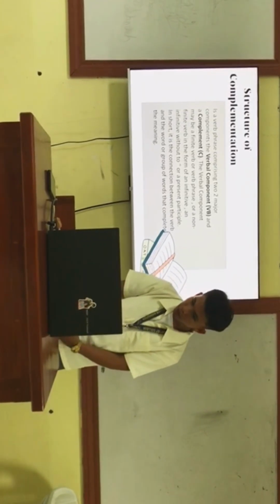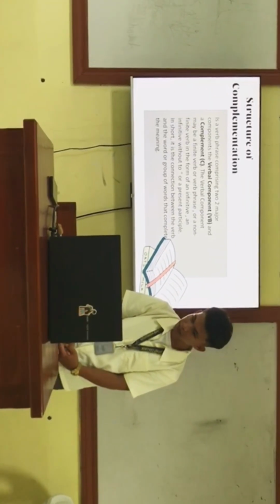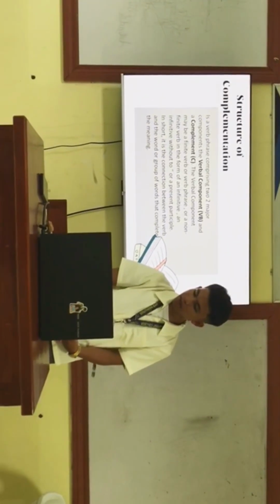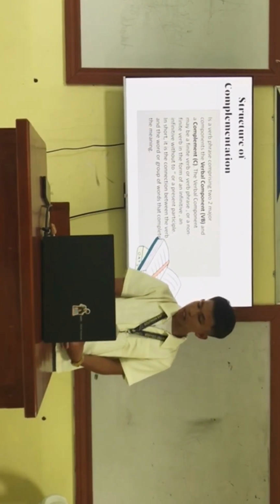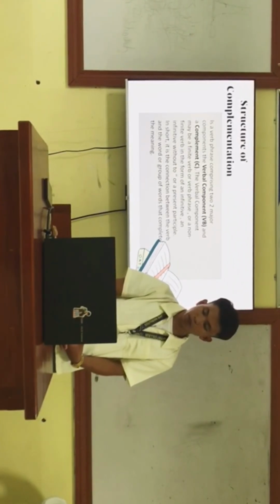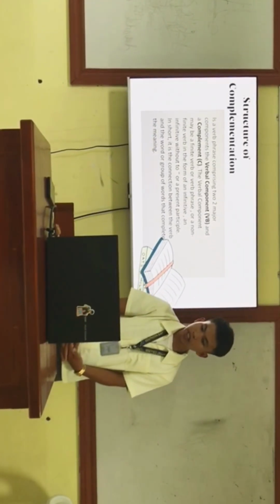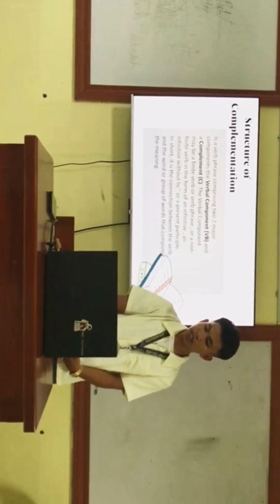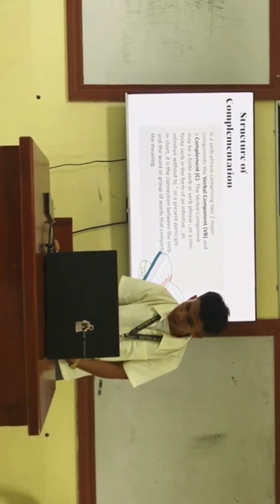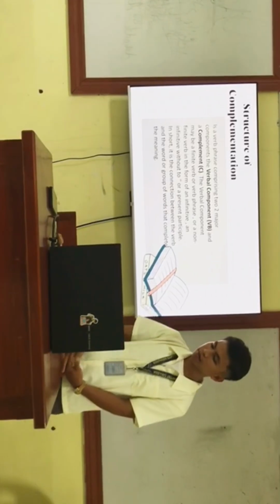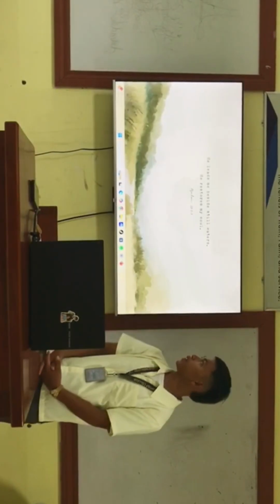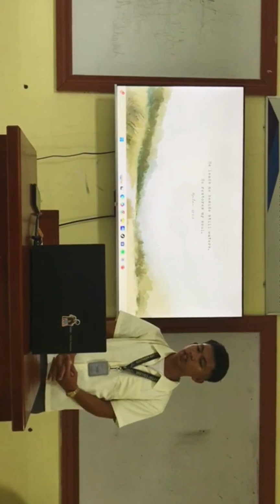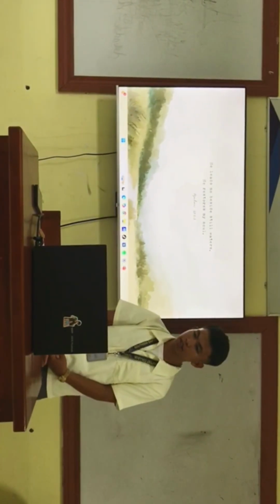An infinitive without to or a present participle. An infinitive is a base form of a verb, typically preceded by the word to. In short, it is the connection between the verb and the word or group of words that completes the meaning. There are types of structure of complementation, which will be reported by the next reporter.